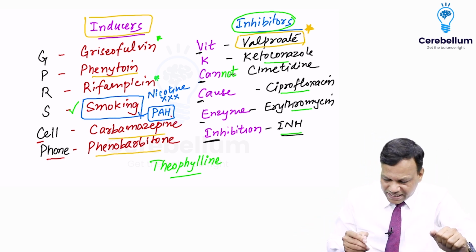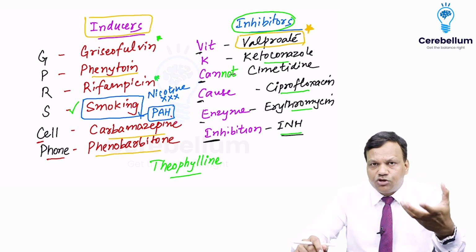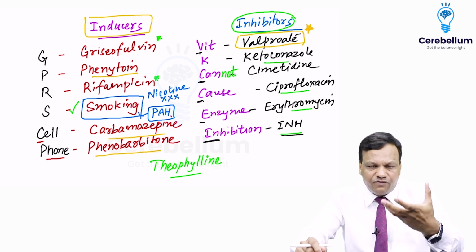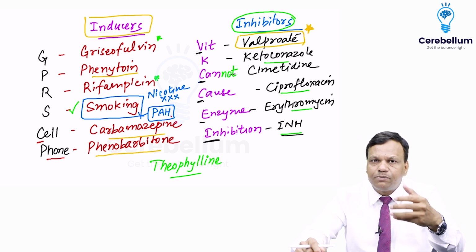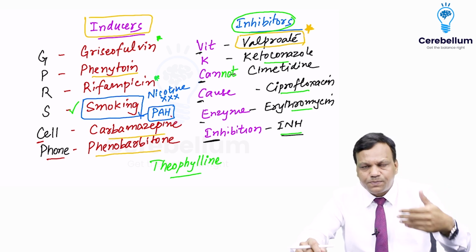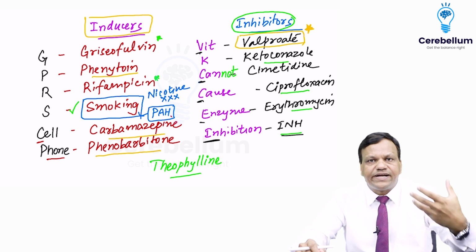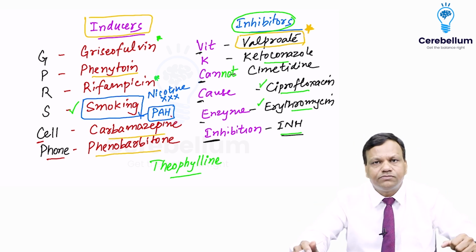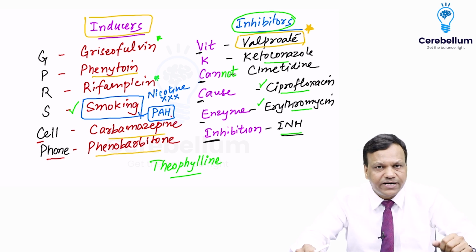Clear? Second thing, a person is taking theophylline. The person has bronchial asthma and is on theophylline. And we know patients of asthma commonly develop respiratory tract infection. So this person goes to the hospital with a respiratory tract infection and we give him ciprofloxacin or erythromycin. These are drugs used to treat respiratory tract infection.